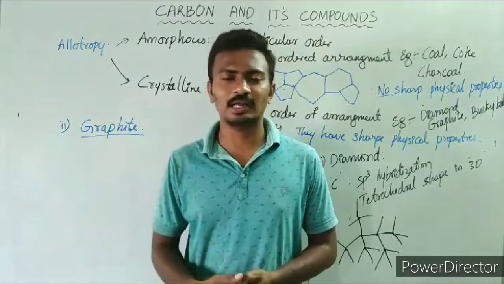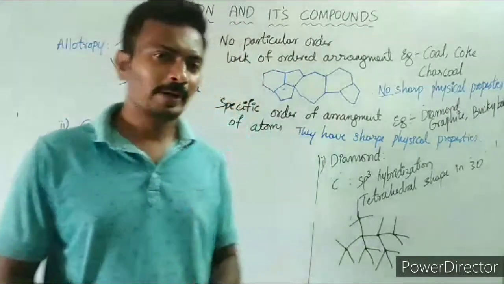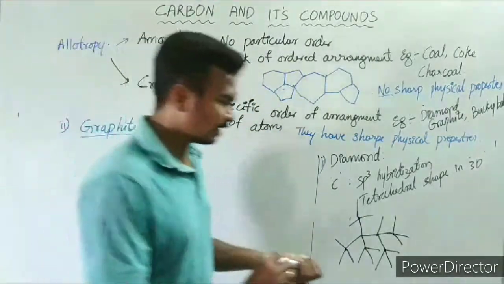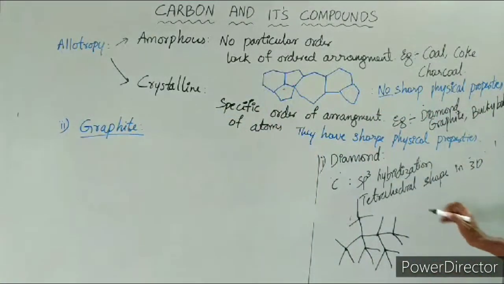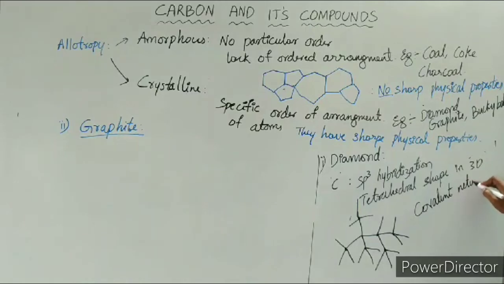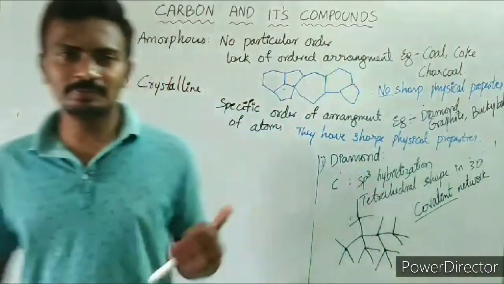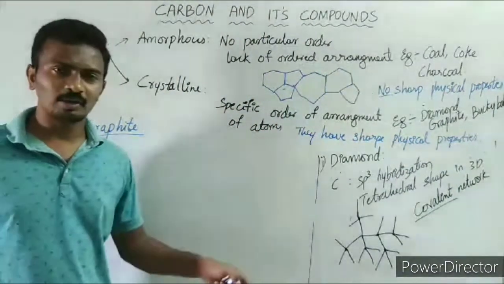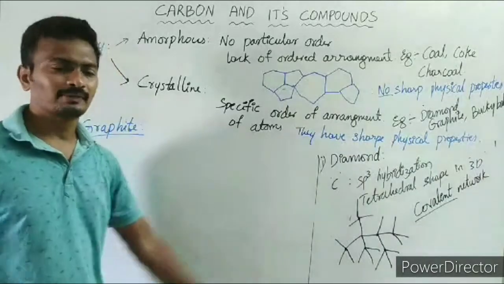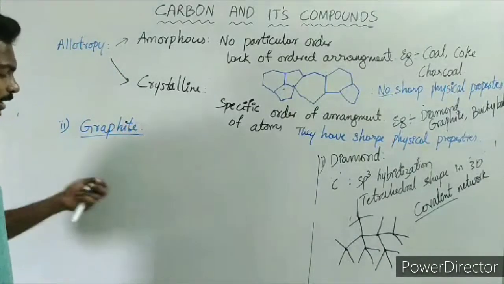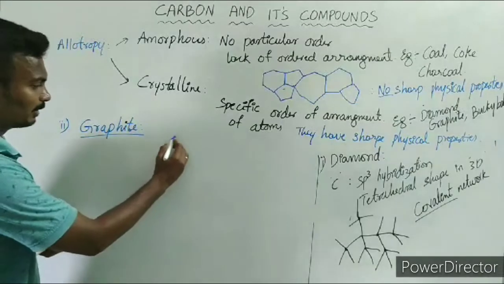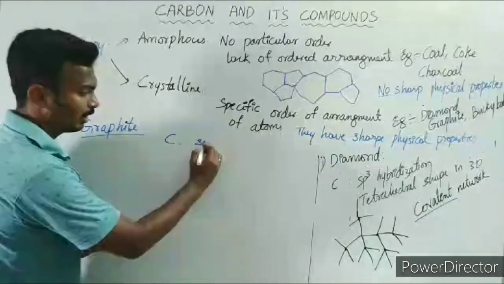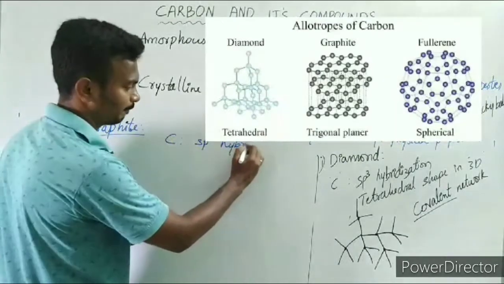So here graphite will have which kind of bond? Pi bond. Whereas here this has a strong covalent network. Covalent bonds will be formed, completely covalent. All the sp3 hybridized carbons will be bonded covalently to other carbons, and a complete network arrangement will be there. Coming to graphite, carbon has which kind of hybridization? sp2 hybridization.